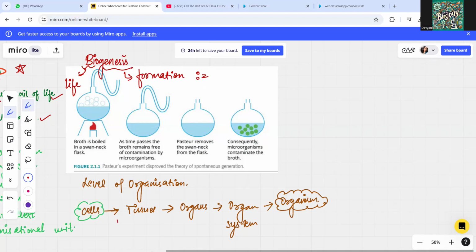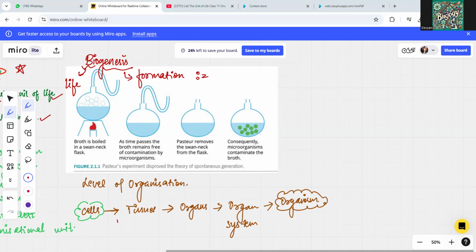Biogenesis means that cells arise from pre-existing cells. For example, a liver cell is going to be developed from a liver cell itself, right? Spontaneous generation was accepted as the origin of small organisms, such as maggots, right? In other words, maggots would suddenly be formed from anything.